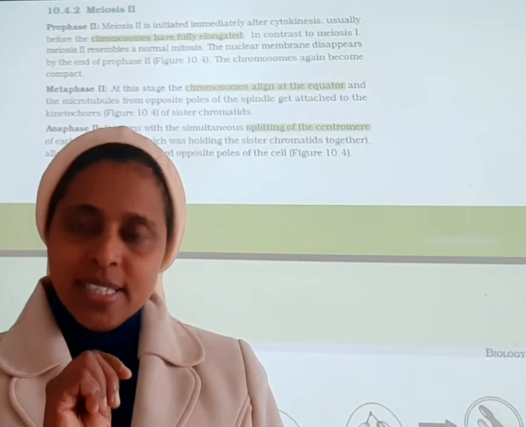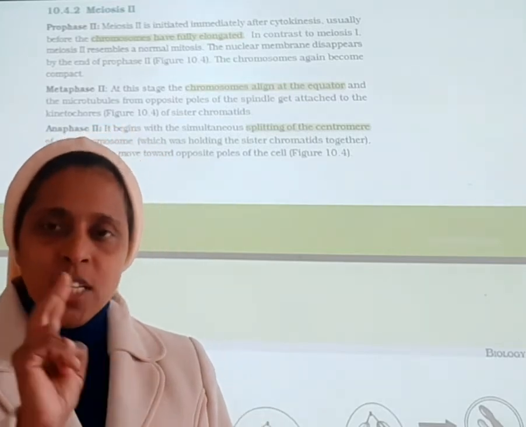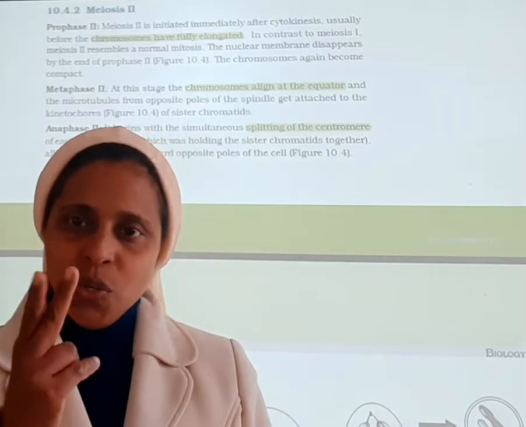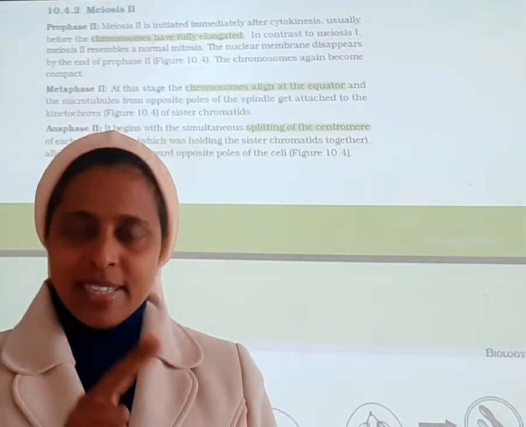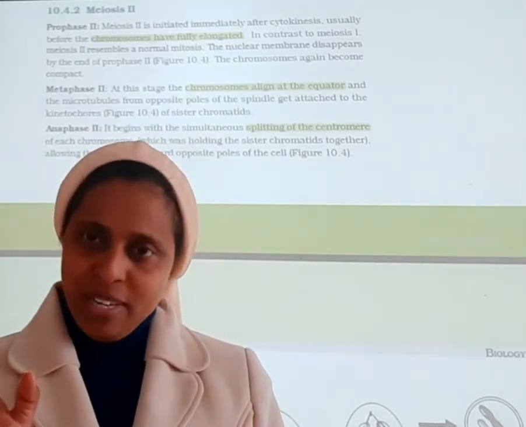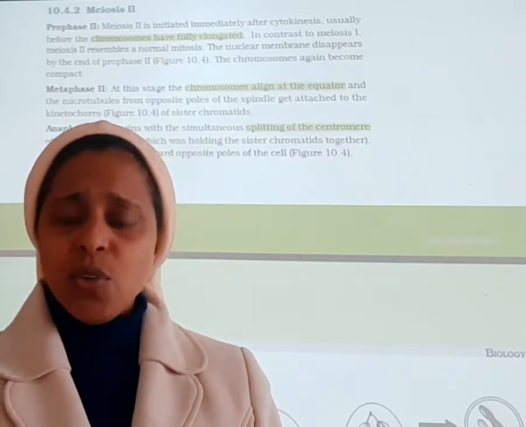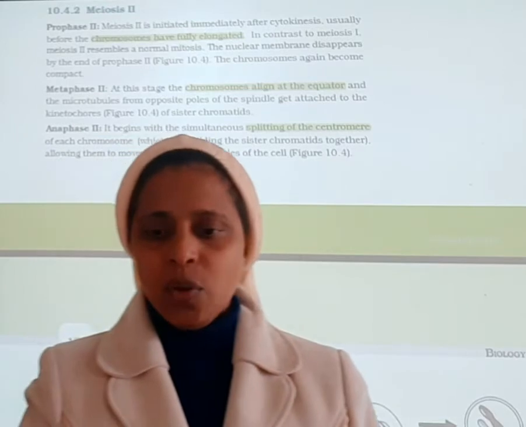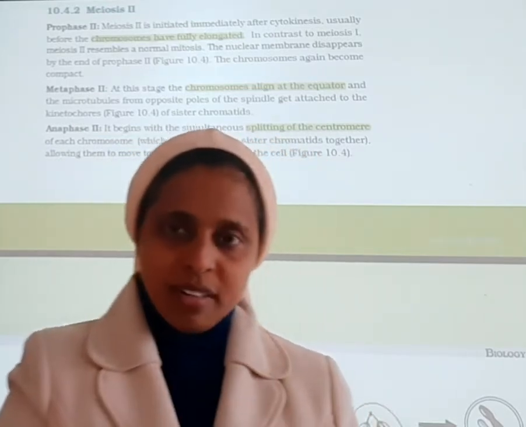And one more difference is that due to the crossing over, the two chromatids of the chromosomes will appear dissimilar in size. Dissimilar means entirely different. But in the case of mitosis, the two chromatids of the chromosomes will have a similar look. So this is the main difference. This we have already seen.